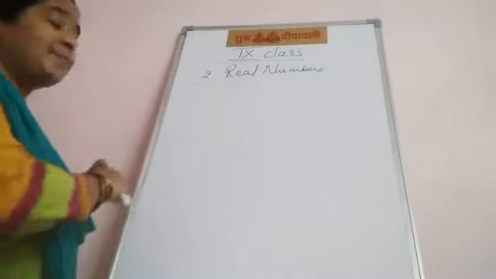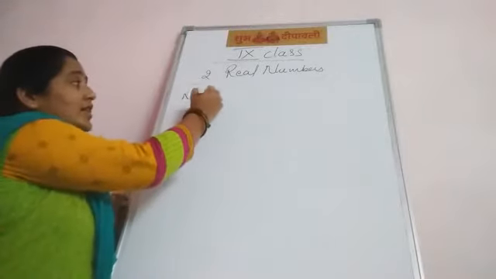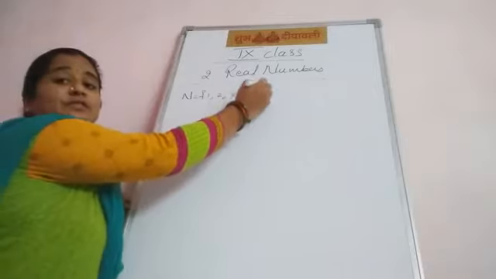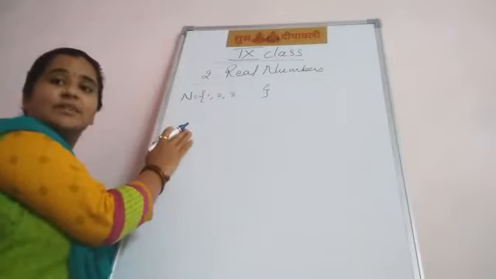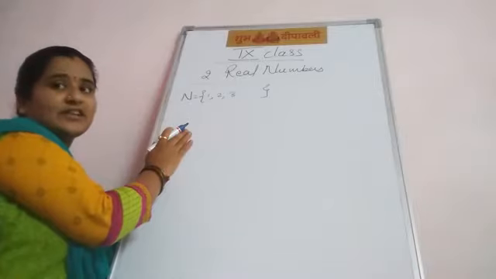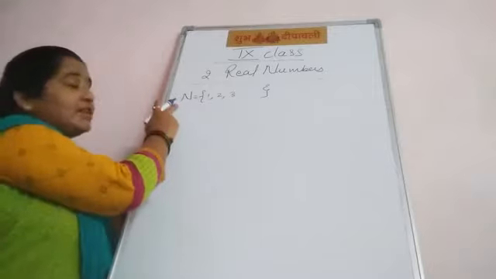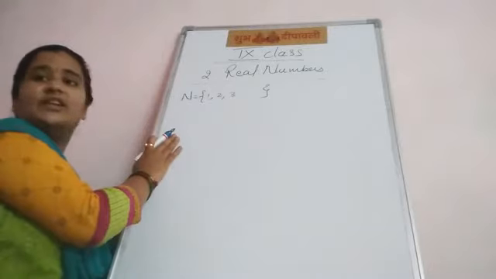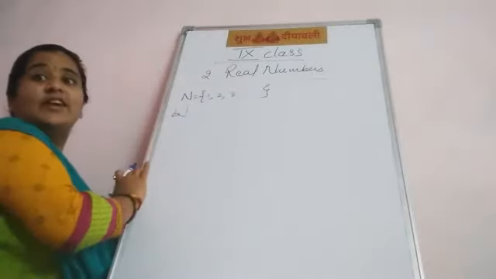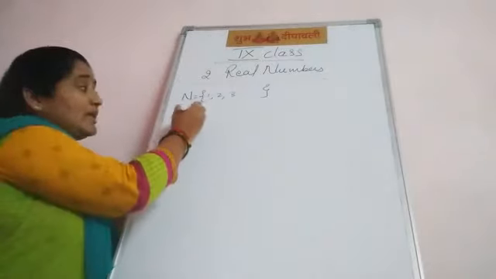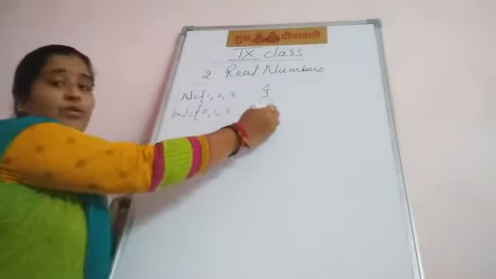First, we learned natural numbers. It is denoted by N. Natural numbers start from 1, 2, 3, and so on. These brackets are called curly brackets. We use them in sets. Whatever we write in curly brackets is called a set. Here it is the set of natural numbers. And the second number is whole numbers. It is denoted by W. It starts from 0, 1, 2, 3, and so on.